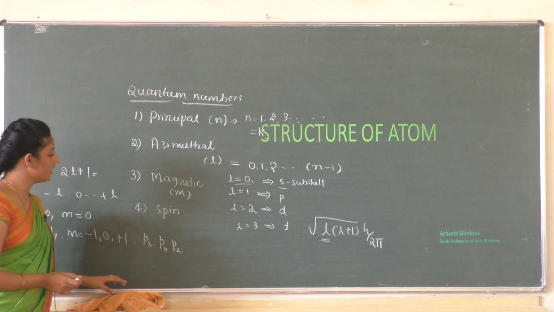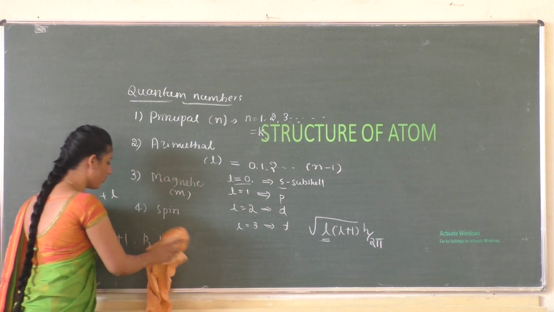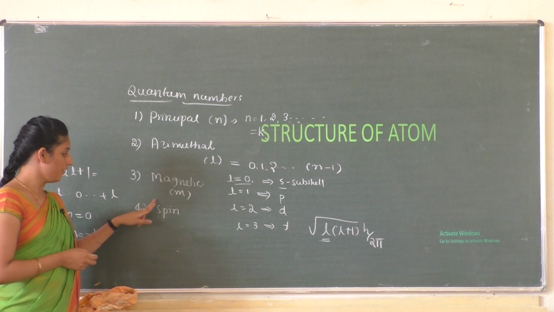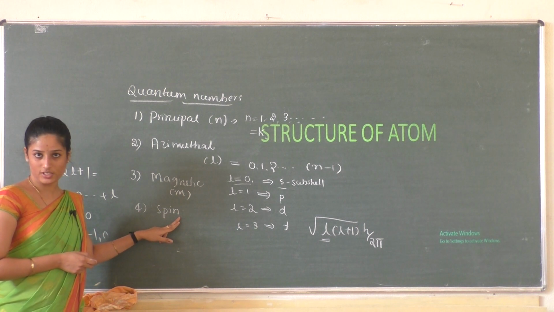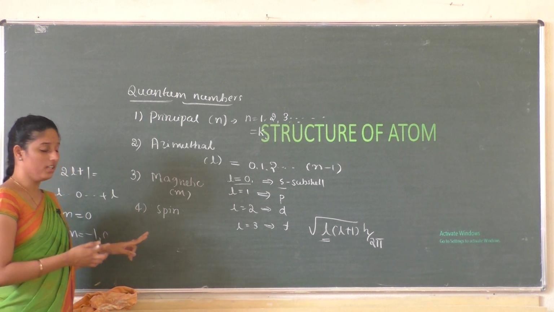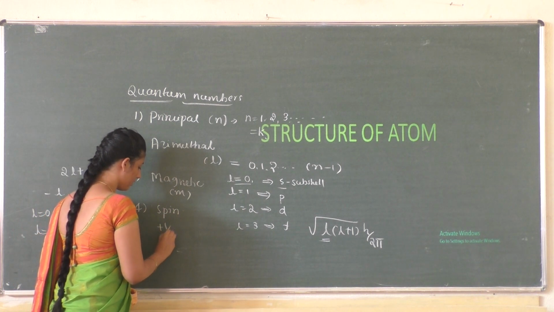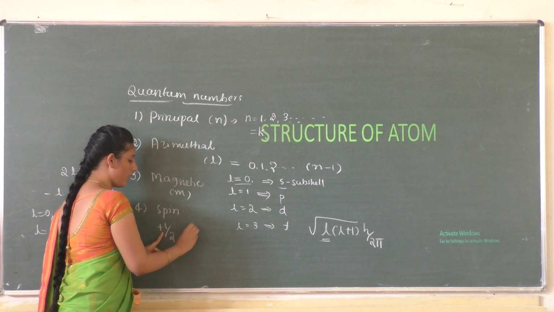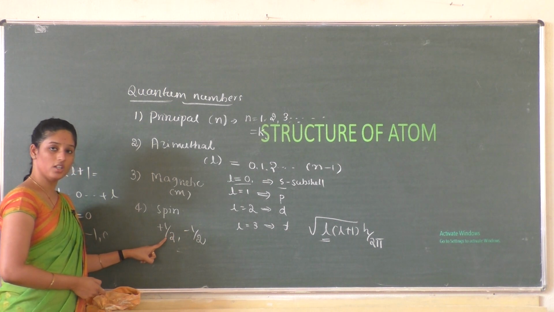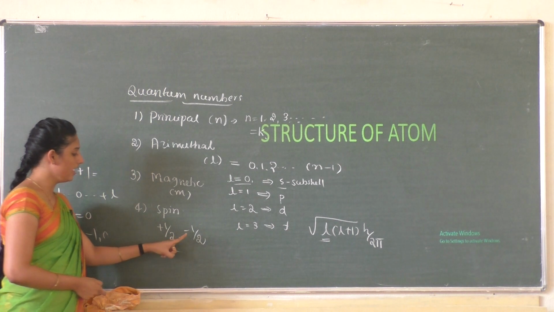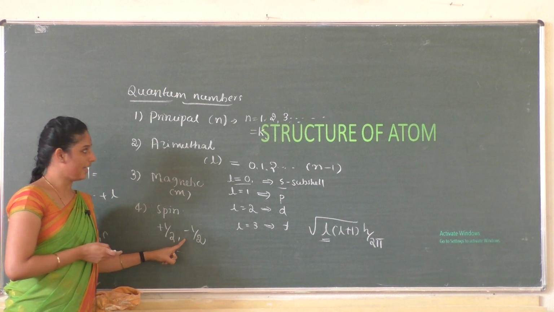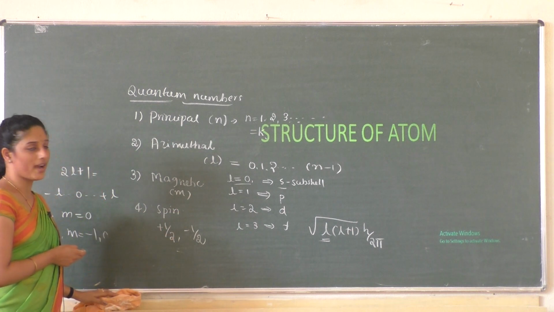The last quantum number is the spin quantum number, which denotes the spin of the electron, whether it has anti-clockwise spin or clockwise spin. Consequently, we have 2 values for the spin quantum number: +1/2, which denotes the clockwise rotation of the electron, and -1/2, which is anti-clockwise rotation. So this is about the quantum numbers.